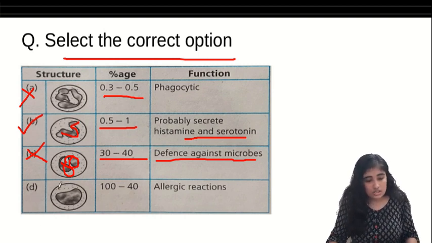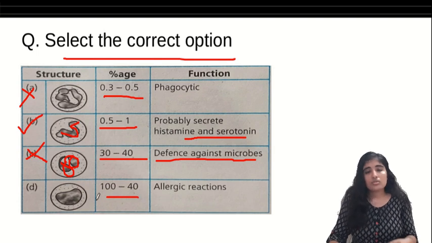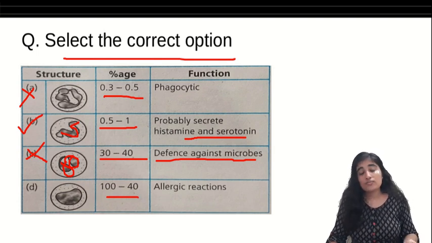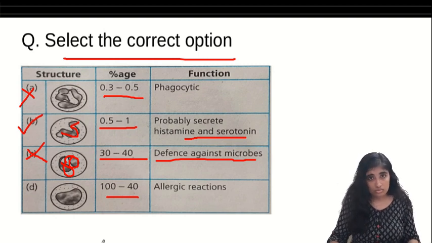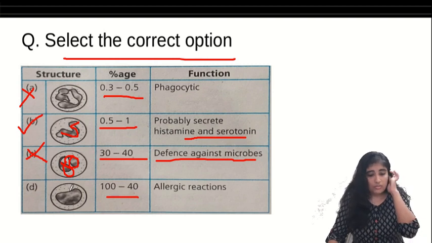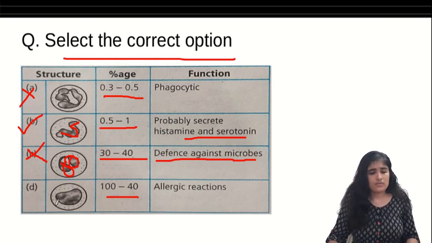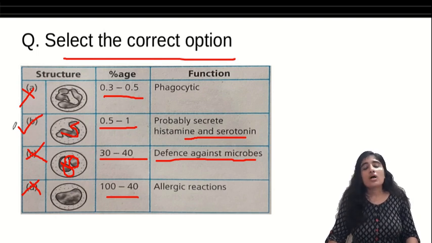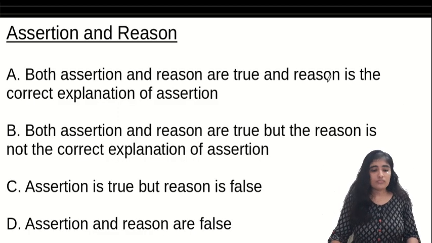Now the third one. Before seeing the cell, you see the percentage. You can save some time like this. They give 100 to 40%. Can some cell be that high, higher than the neutrophil? No. 100%, no. So this one looks kind of like our monocyte, and monocytes are not involved in allergic reactions also. So this is a false statement. So we got our option. Our option is option B.